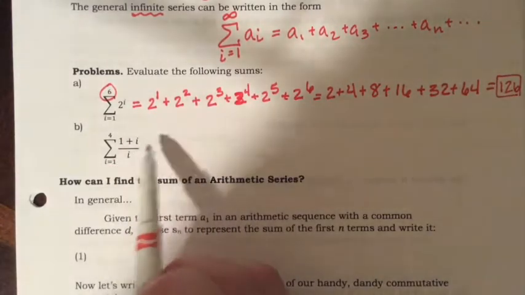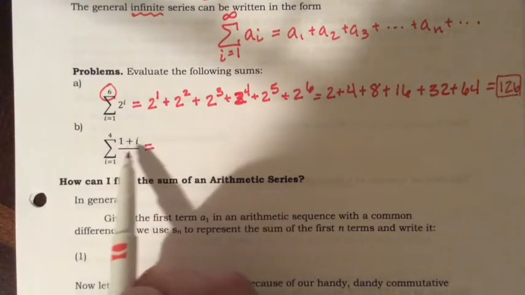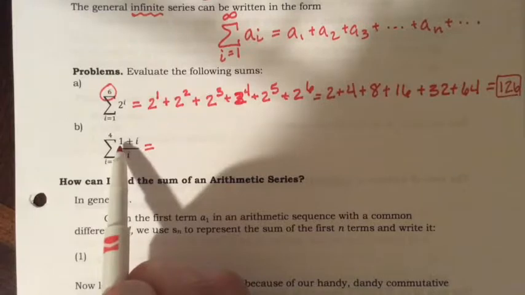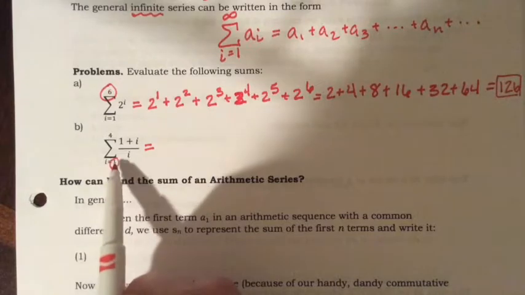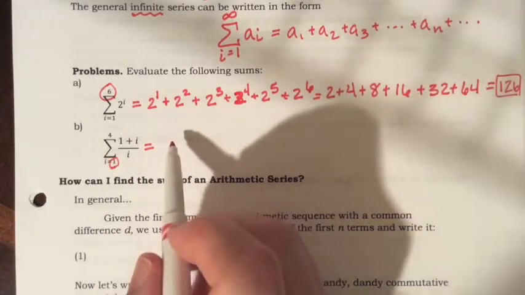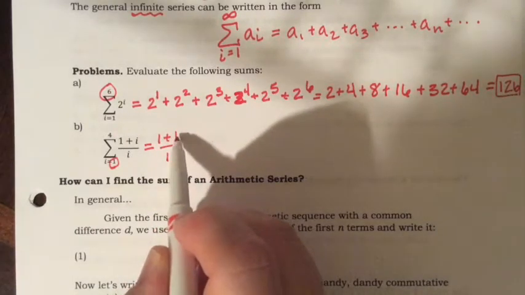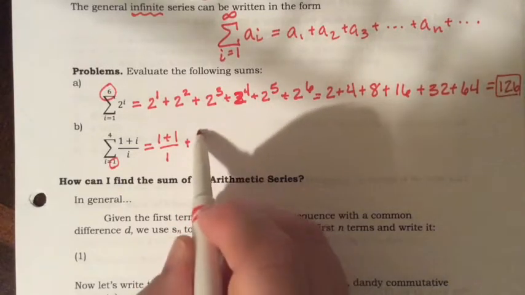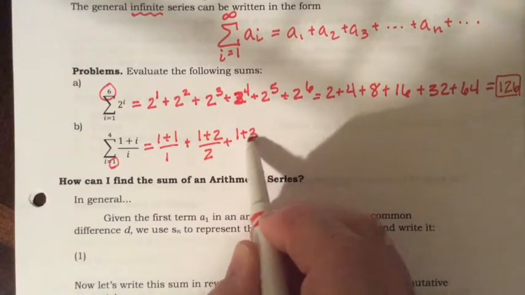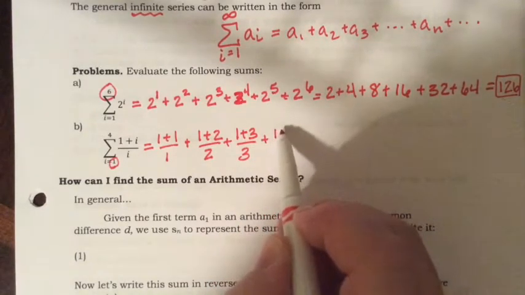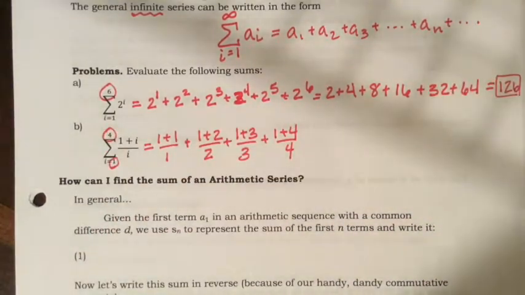All right, so we're going to say the sum of all the numbers in the sequence (1 plus i) over i, where i is equal from 1 to 4. So this would be our series. 1 plus 1 over 1, where i is now 1. Now i is going to be 2: 1 plus 2 over 2. Now i is 3: 1 plus 3 over 3. Now i is 4: 1 plus 4 over 4. And that's where we stop, because this indicates our stopping point for i.